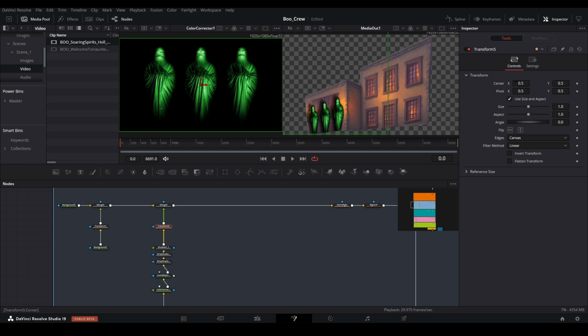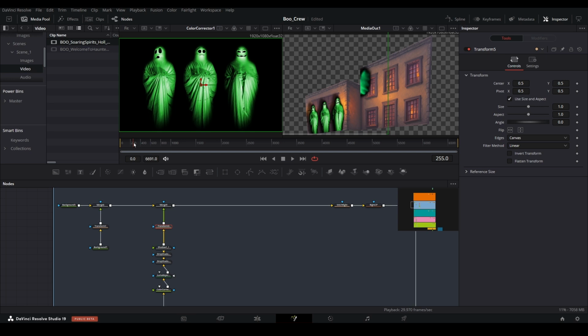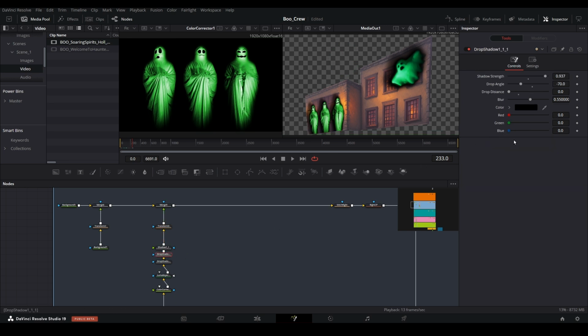Let's move ahead in the timeline a bit so that the ghosts in the Soaring Spirits video will be visible. Then, we can use the transform node to properly size and place this element on the right side of the house. This placement looks good, but it's clear that we will need to make some adjustments to the various shadow nodes, since these copied ones are leaving a little too much black with these ghosts.